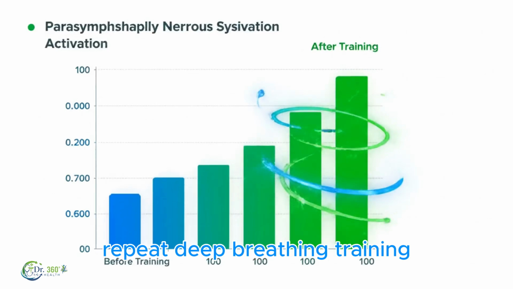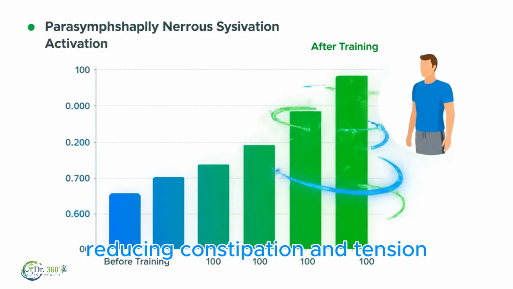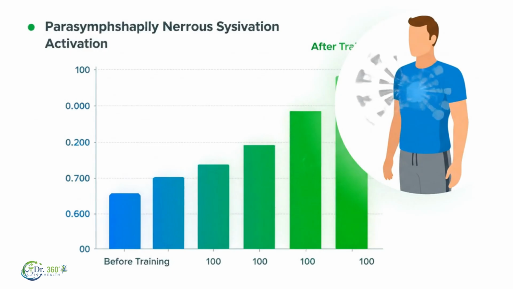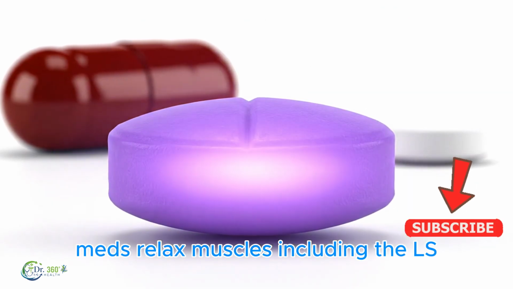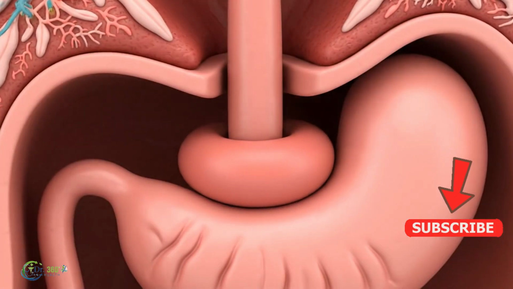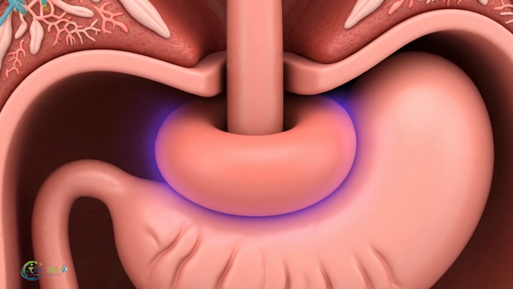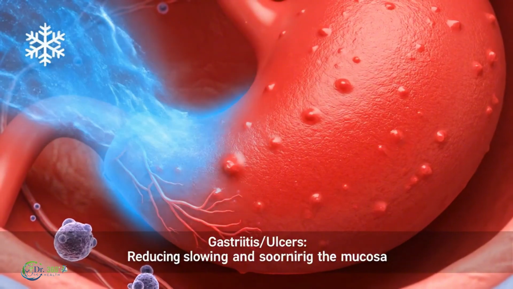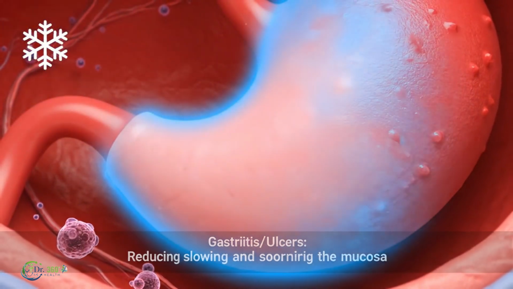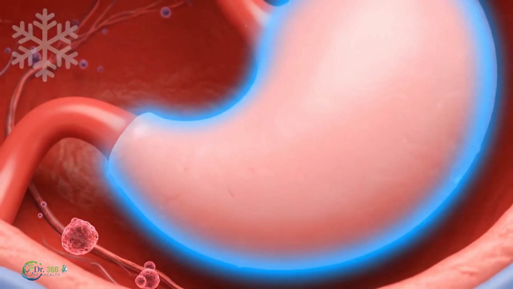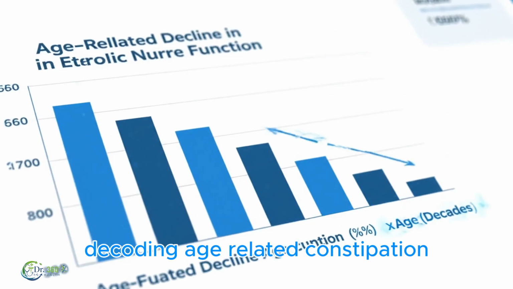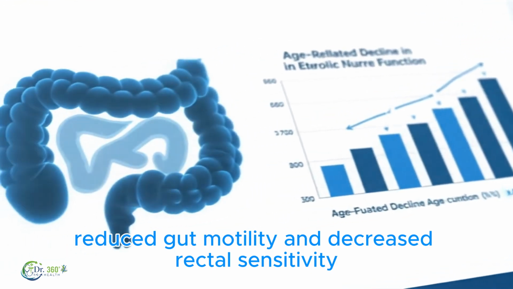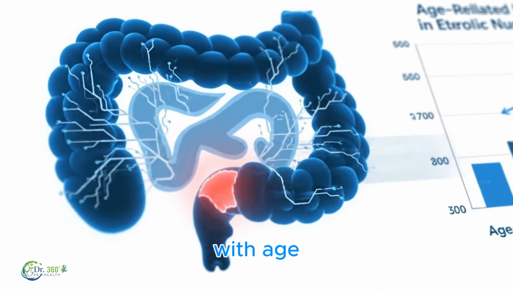Repeat deep breathing training, reducing constipation and tension. Meds relax muscles, including the LES. Cold nutrition, reducing swelling and soothing the mucosa. Decoding age-related constipation, reduced gut motility, and decreased rectal sensitivity with age.